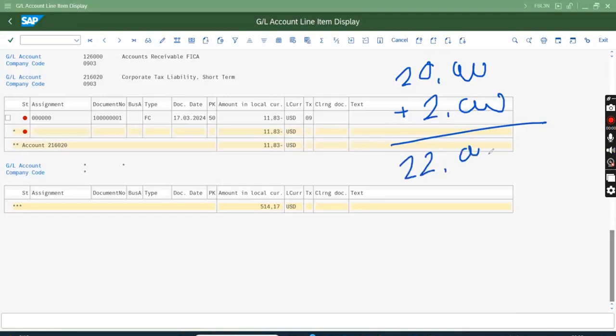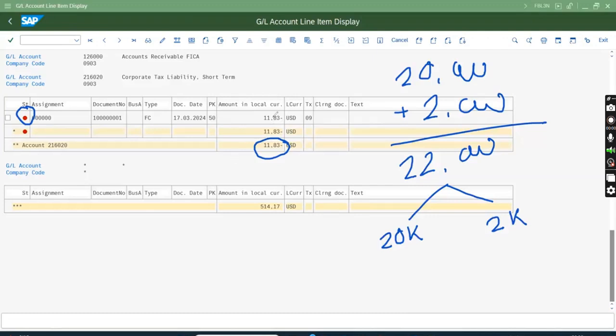As a seller I have collected it, out of which 20k is mine, but the rest, 2k, I have to pay to the government. If it is open, that means although I have billed this tax and the customer has paid it, I have not paid it to the government.